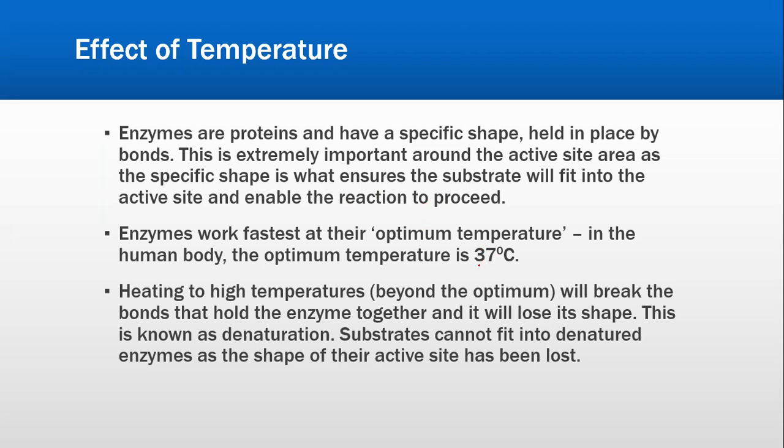Now हमें पता है that the enzymes are proteins. Proteins के अंदर हमारे पास bonds होते हैं. कौन से peptide bonds? Now these peptide bonds are basically affected by temperature. Now most of the enzymes of our body work the best at 37 degrees Celsius. क्यों? क्योंकि हमारा body का temperature ही 37 degrees Celsius है.